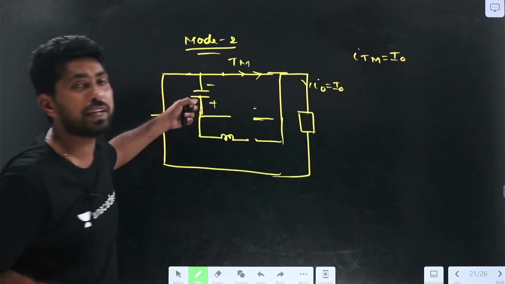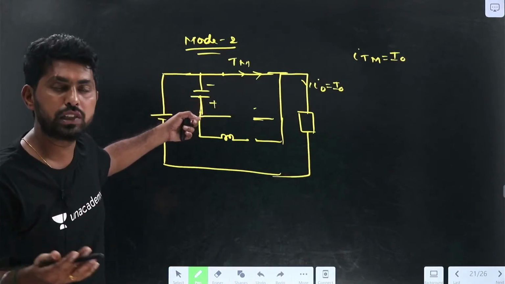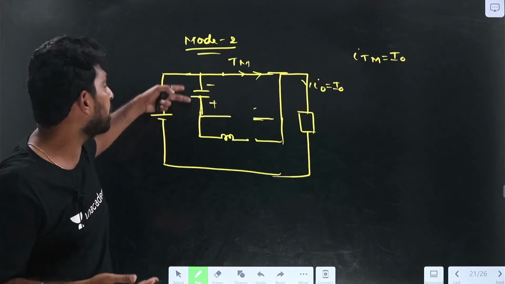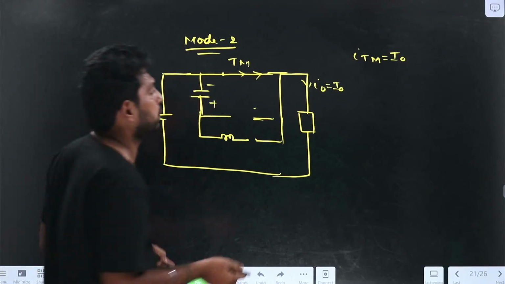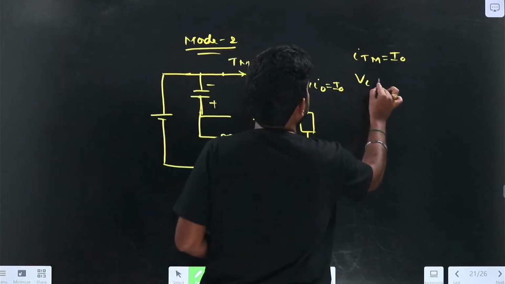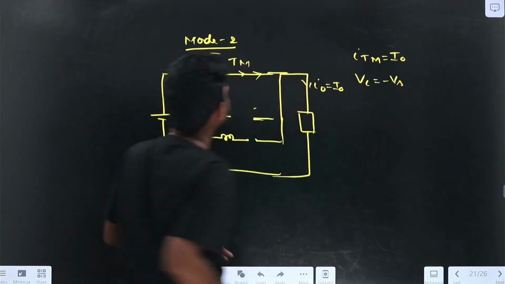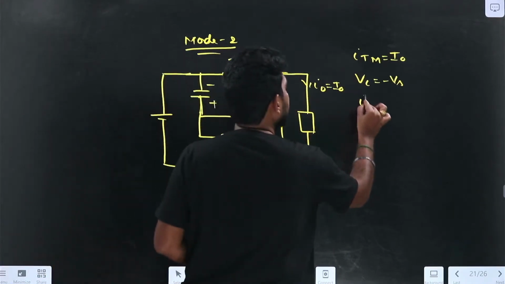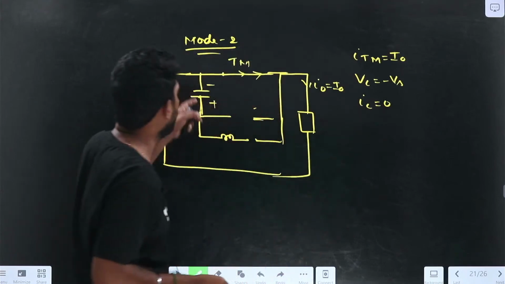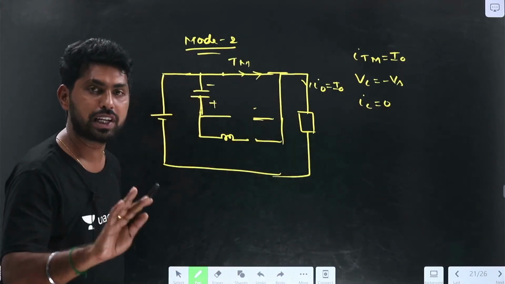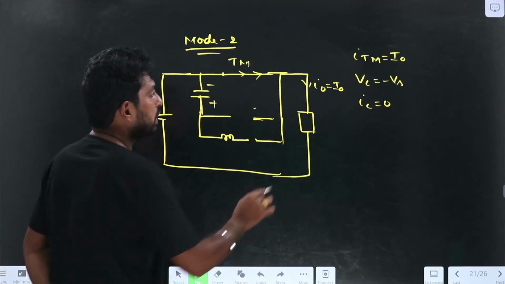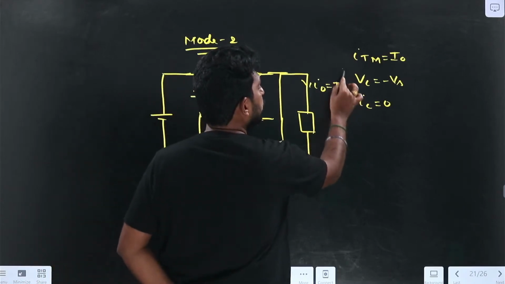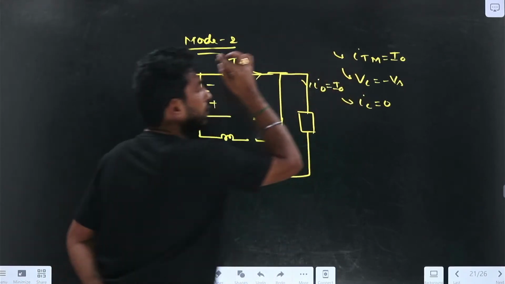So what about the capacitor voltage? Will it change? There is no short circuit path, so the capacitor voltage is retained as minus Vs. What about the capacitor current? There is no path, so the capacitor current is equal to 0. So Vc equals minus Vs, and Itm equals I0.